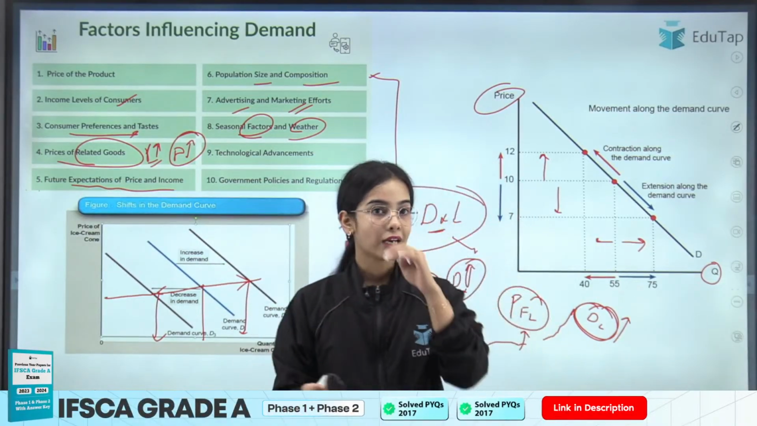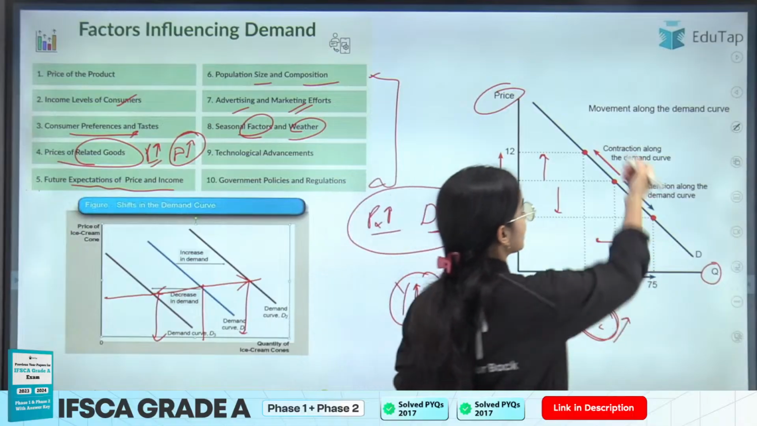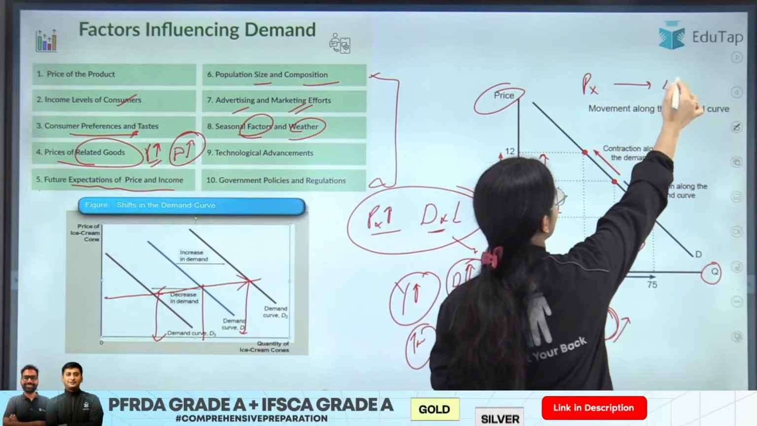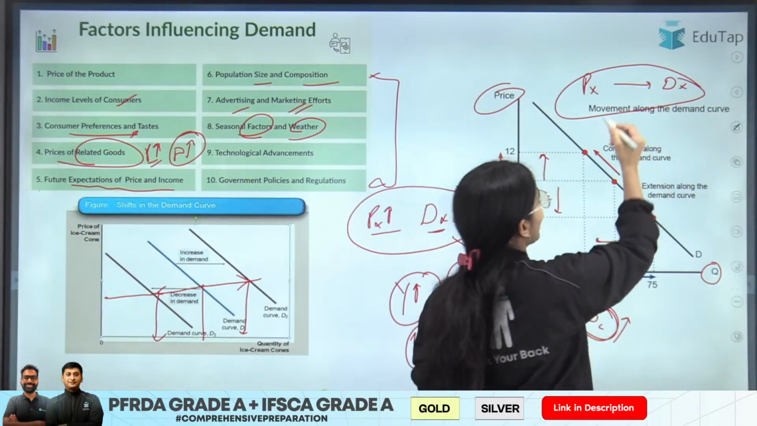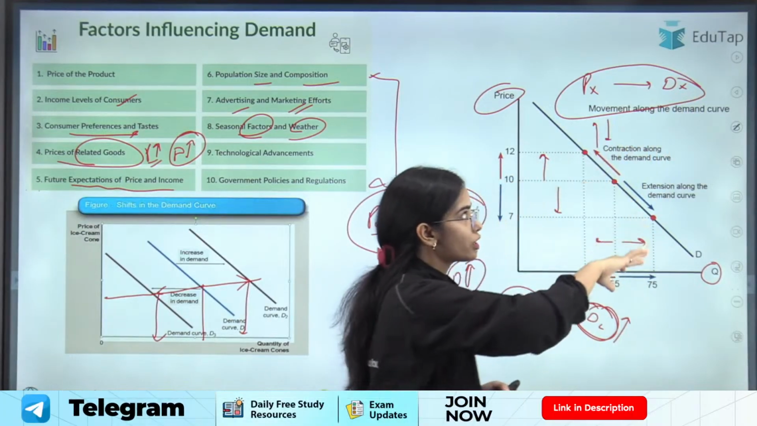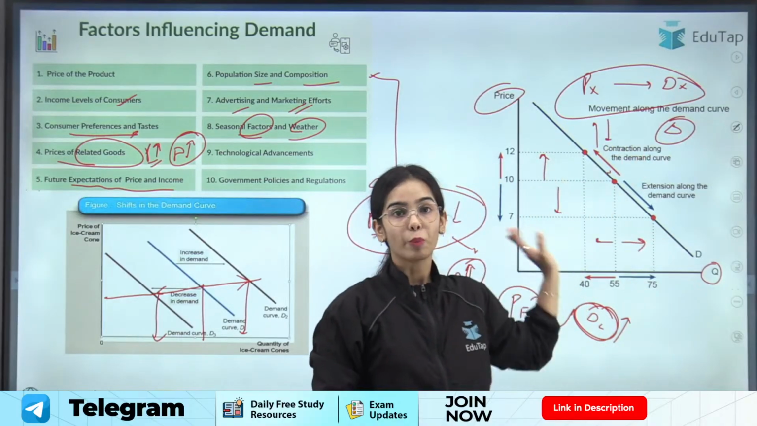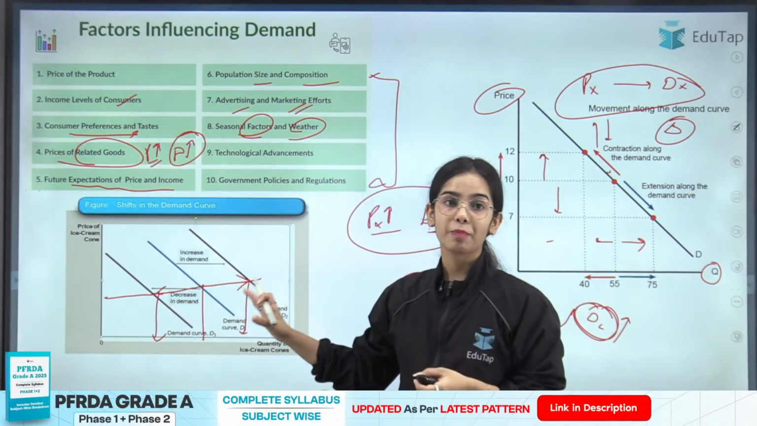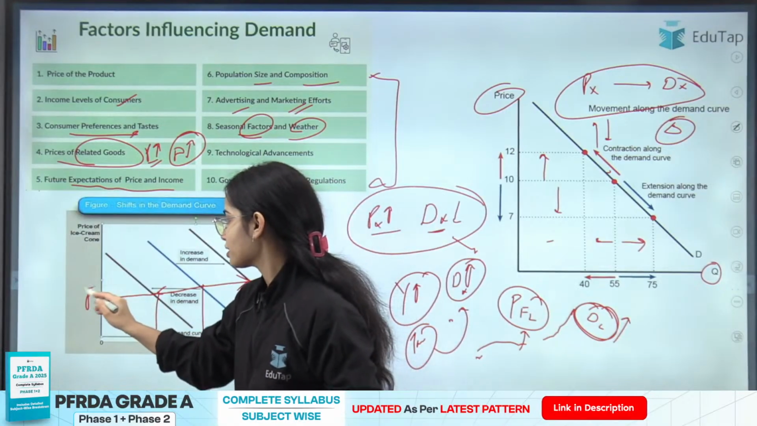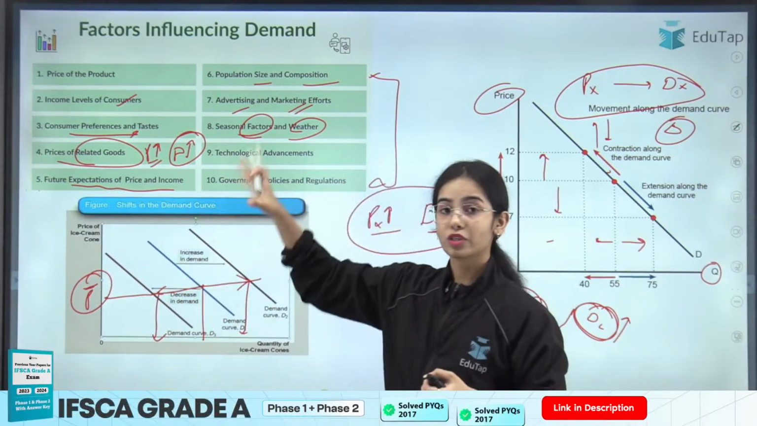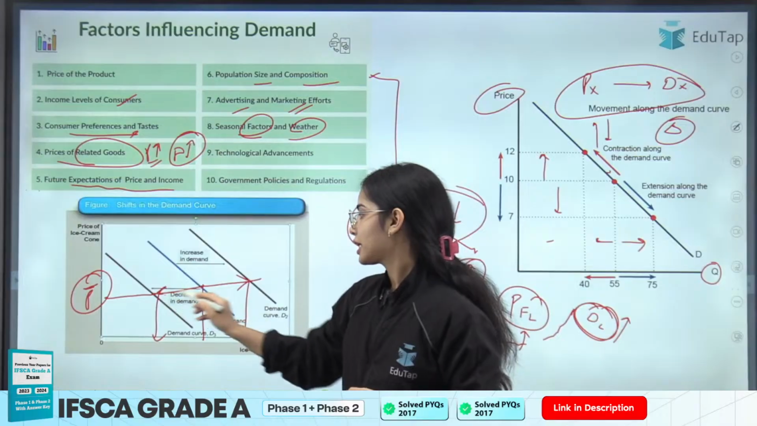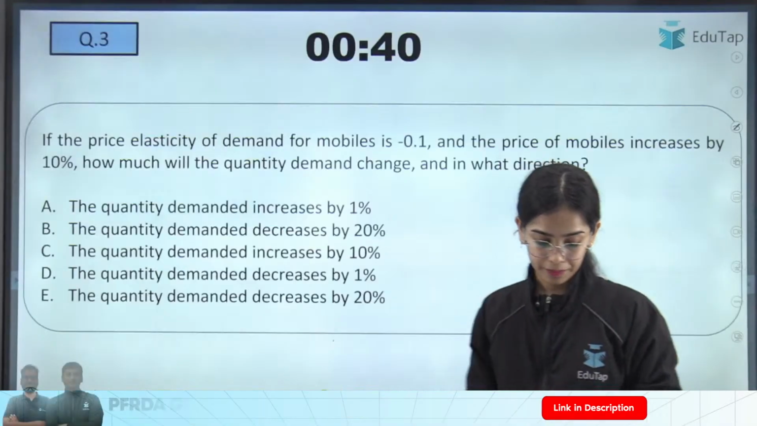Okay, so remember that whenever the current price of the commodity and the current demand for the commodity are changing, and with the increase or decrease in the price of the commodity there is a change in the demand, that causes movement. But a shift happens when the price is constant, and because of income or other factors there is a change in the demand. So that causes a shift.